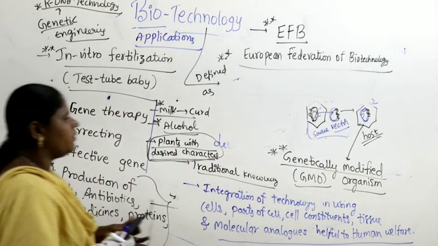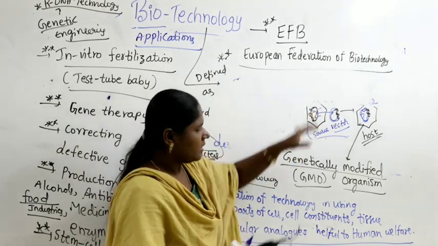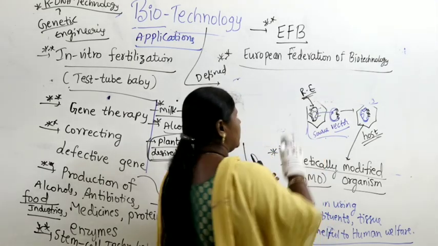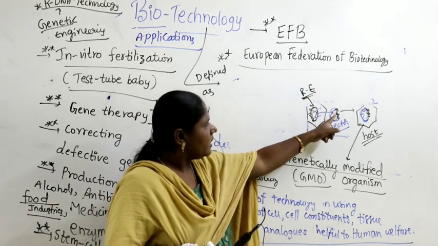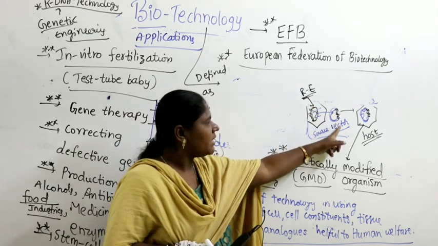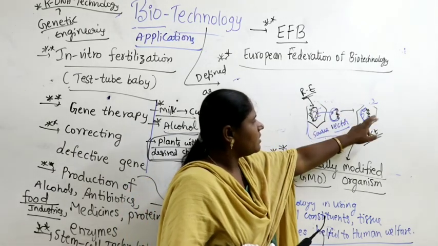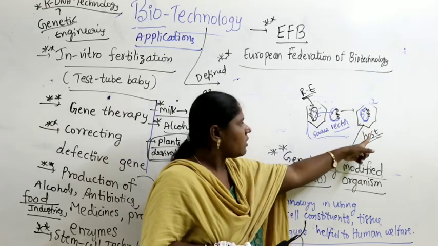Why is it called GMO? From one organism we are cutting by applying restriction endonuclease, the restriction enzyme. We are cutting a fragment of DNA. The DNA is carried by the plasmid. The plasmid is acting as a vector, transferring the gene into some other organism. So here foreign DNA got incorporated into the host organism.